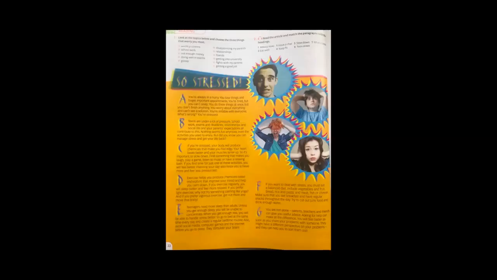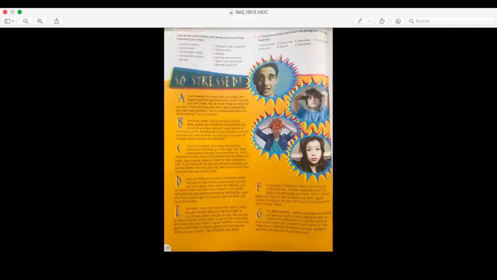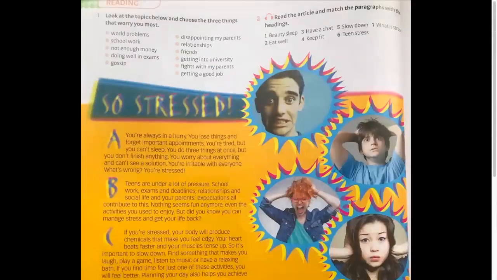Here you have a reading, but before you read, you are going to look at the topics that you have in exercise 1. Have a look at exercise 1. Here, you're going to look at these topics and choose 3 things that worry you most. 3 of them: work problems, getting a good job, gossip. 3 problems that worry you most.